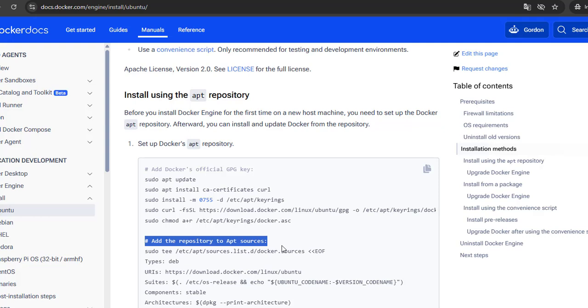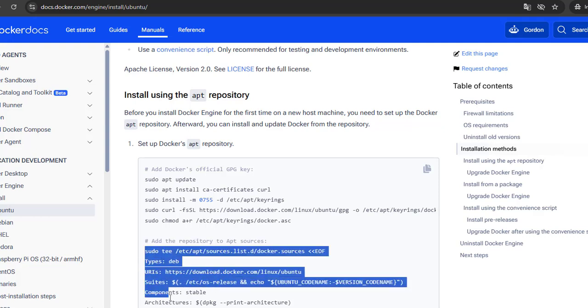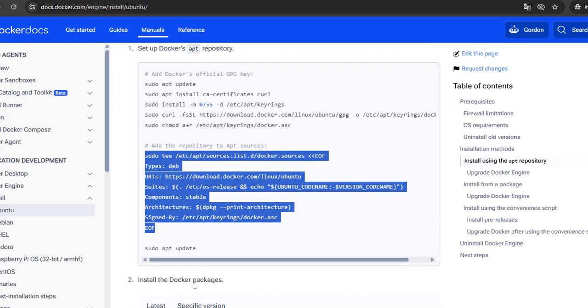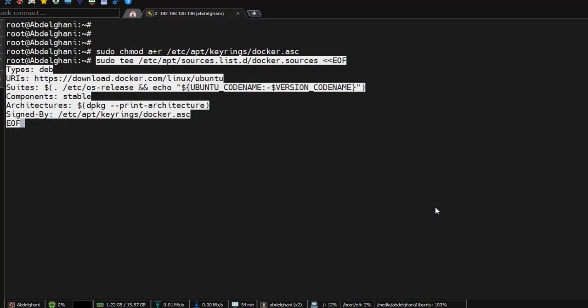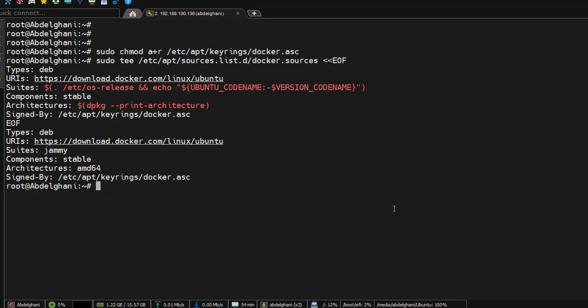Step 7. Add the Docker repository. Now we'll add Docker's official apt repository to our system. By using Docker's official repository, we'll always install the latest supported version, instead of relying on the version available in Ubuntu's default repositories, which may be outdated.